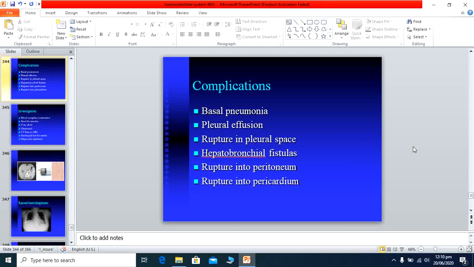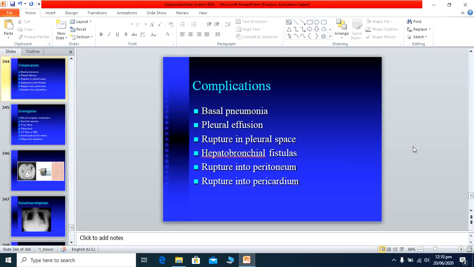First is basal pneumonia, because extension to the lungs through the diaphragm causes pneumonia at the lower lobe of the lungs, especially the right lower lobe. The patient develops pneumonia, sometimes because of extension and sometimes because the inflammation spreads to involve the lower lobes of the right lung, and as a result pneumonia occurs in this area.